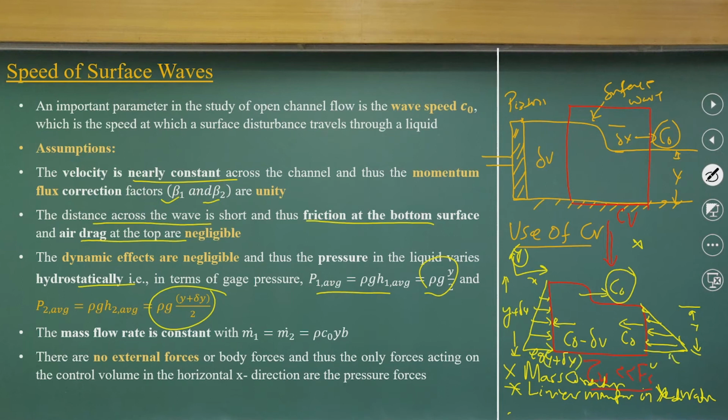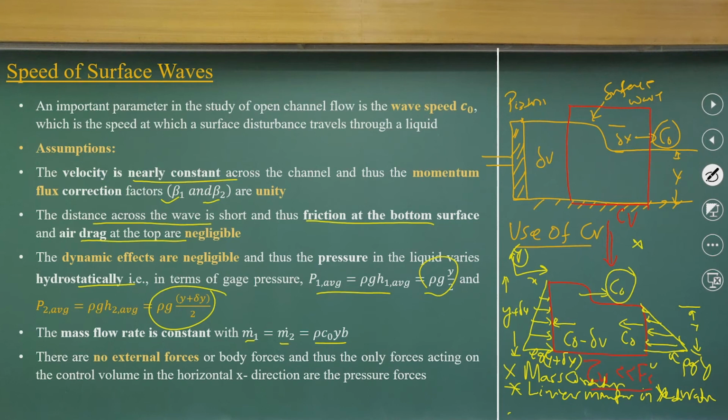The pressure at this point will be rho g y, which you know. And the mass flux coming in we can put as rho c naught y b.